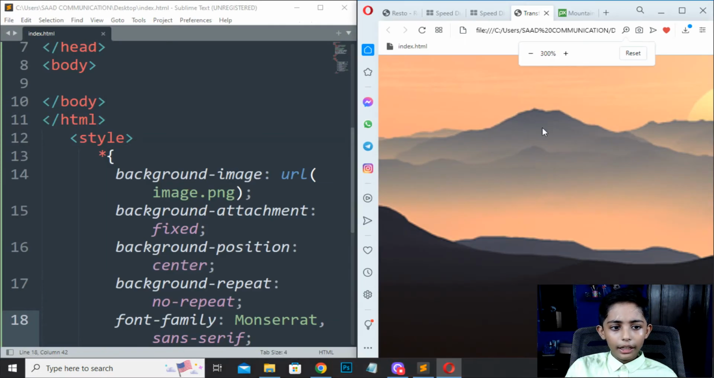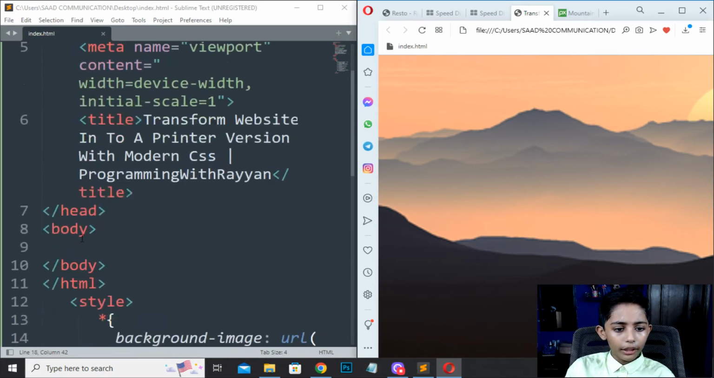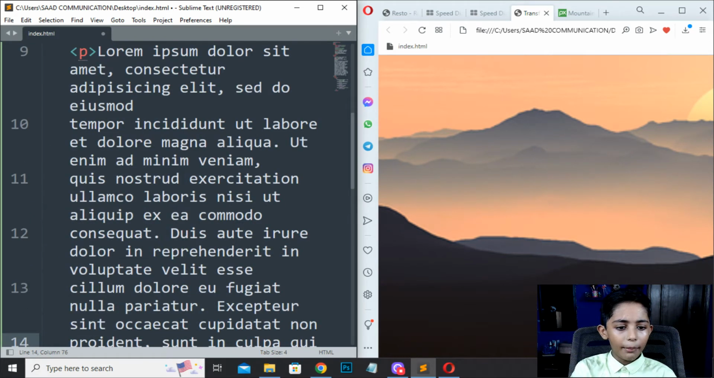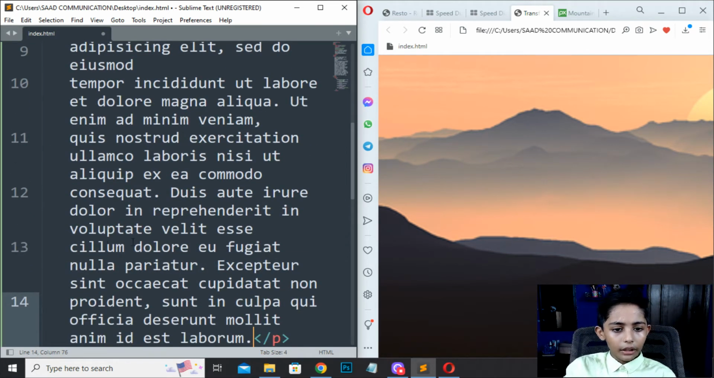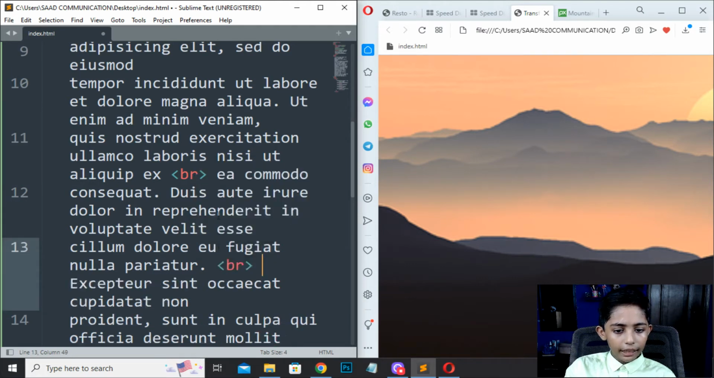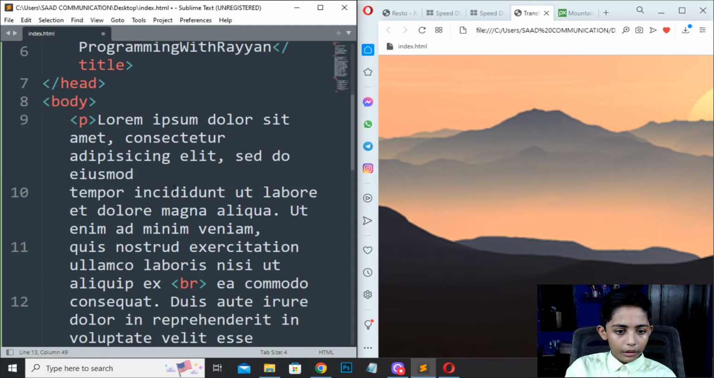Now here I will write P, and my P should be lorem, Tab, and here I will write done. So here I will add a BR tag, Tab, Tab, and done. Save here, refresh.